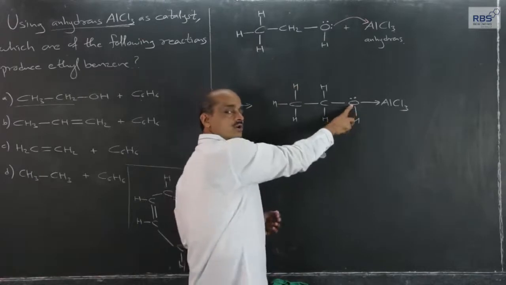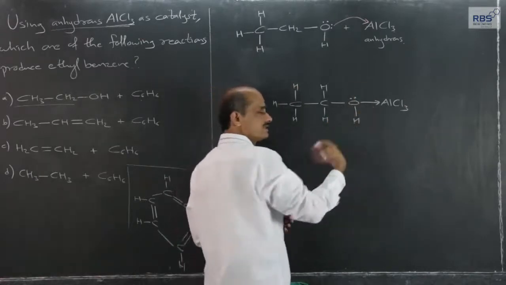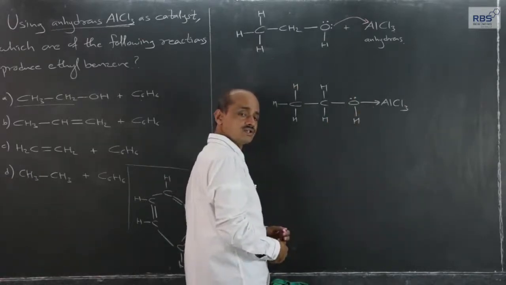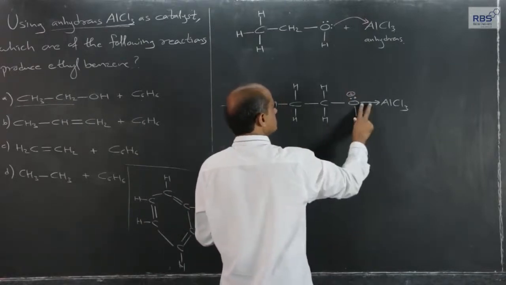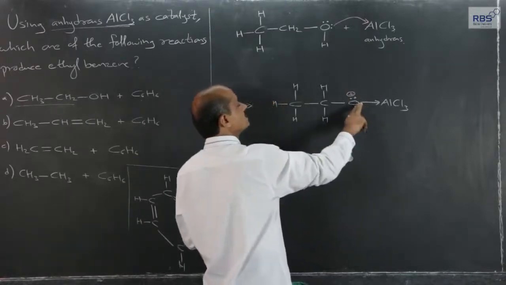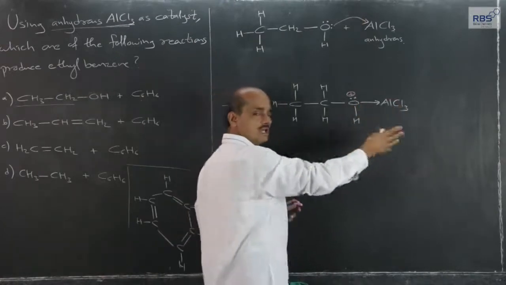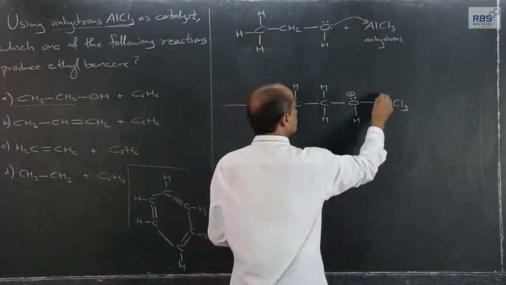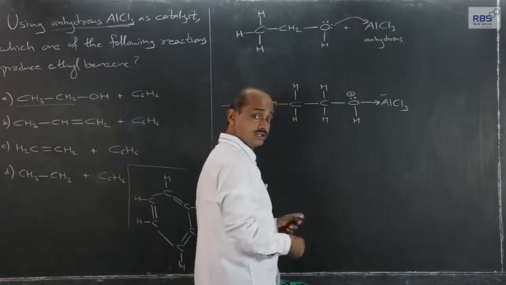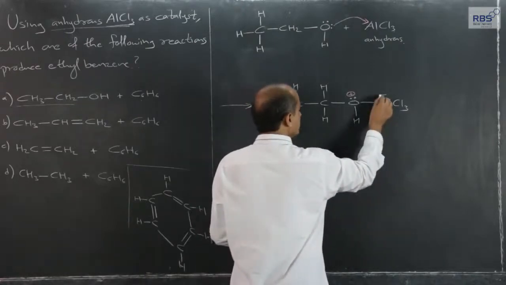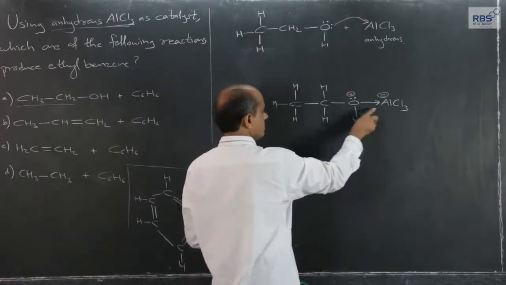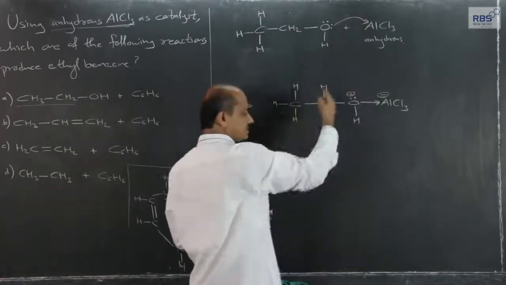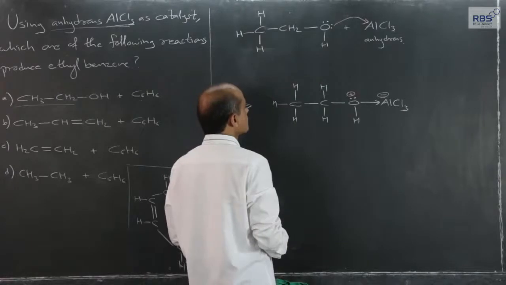Since the lone pair on oxygen has become a shared pair, positive charge is developed on oxygen, and the lone pair which was completely under the control of oxygen is now shared with aluminum. The extra electron of oxygen is in the aluminum, so negative charge is developed on AlCl3 in this complex, we can say.